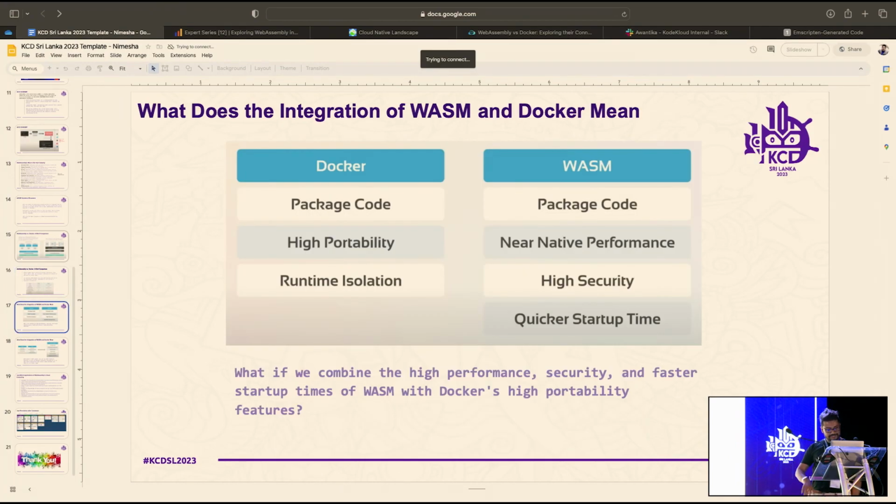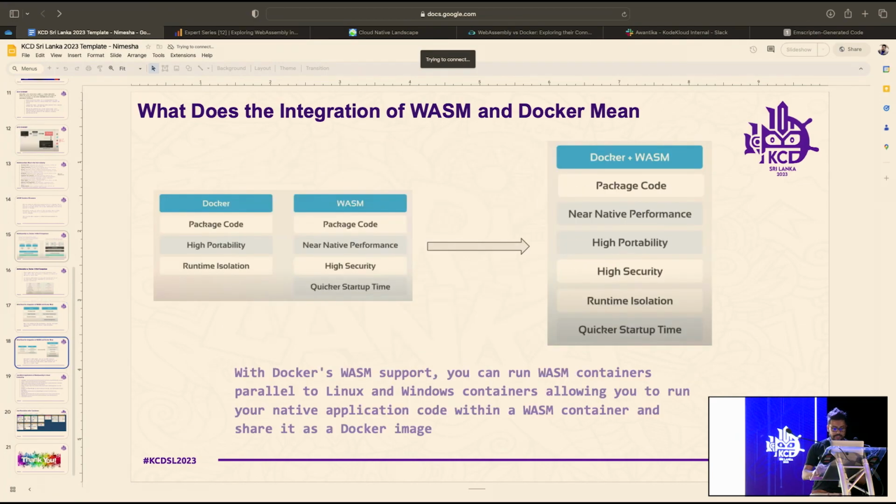Okay, let me go through these. Next, I am going to discuss the integration of WASM and Docker. I told you WASM and Docker are two different things, but nowadays WASM containers can be run inside Docker. That is another topic actually, and I don't think I have time to explain everything, but check this out.